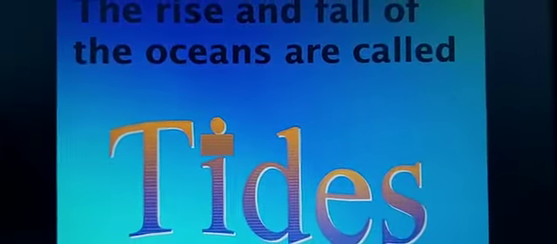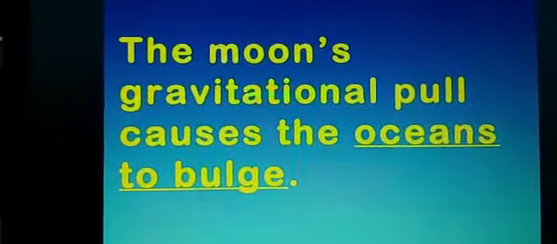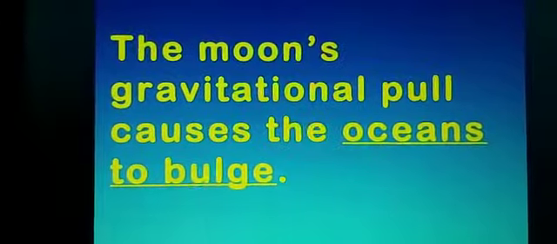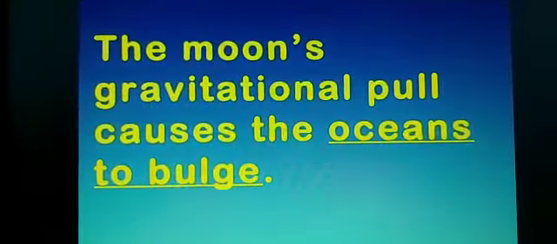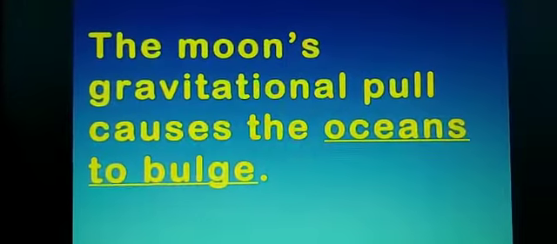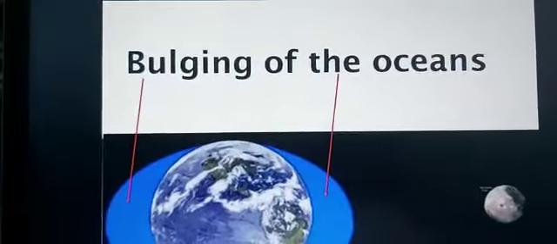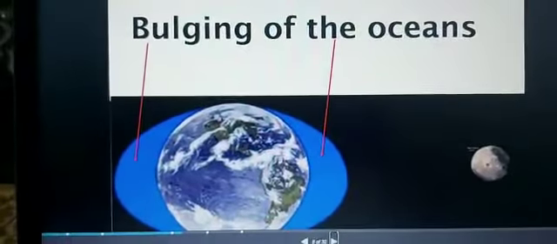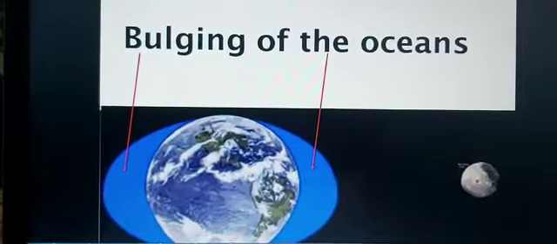Now children, I'll show you the next slide again. The moon's gravitational pull causes the ocean to bulge. Now see the bulging of the ocean due to the gravitational pull of the moon. Now I'll read from the book first.